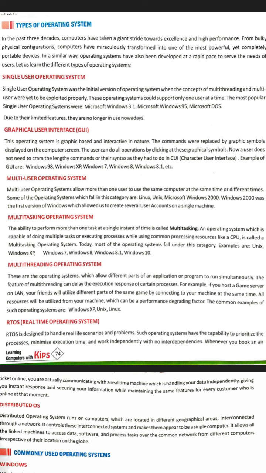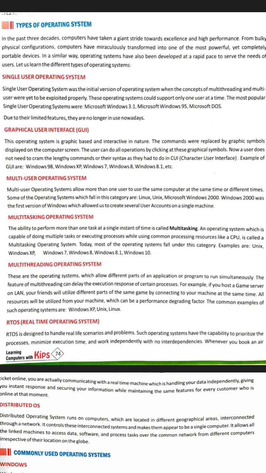Next one operating system is the multi-user operating system. In the multi-user operating system, more than one user can work on the operating system and they can work on the networking. Next one is the multitasking operating system. Here multitasking means that more than one task can be completed at the same time. And Windows 10, Windows 8, Windows 7 or XP are the examples of the multitasking operating system.